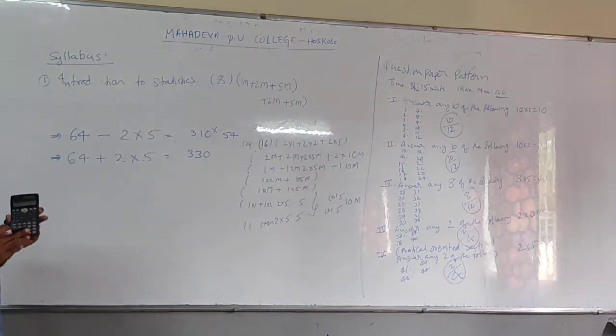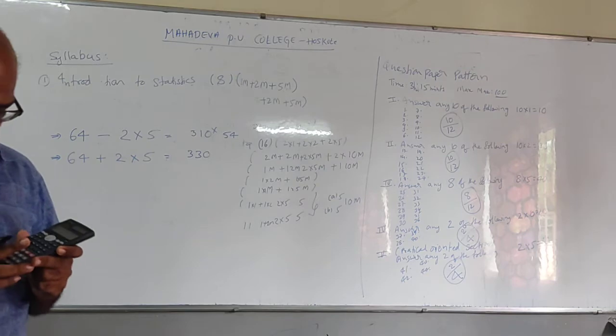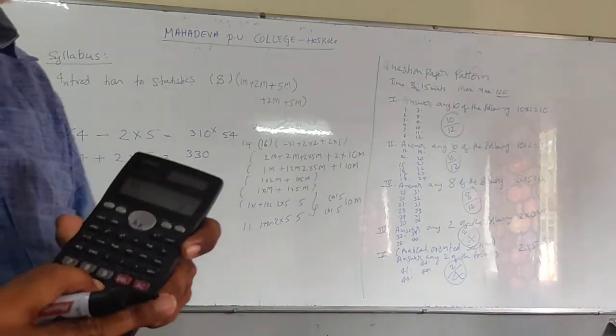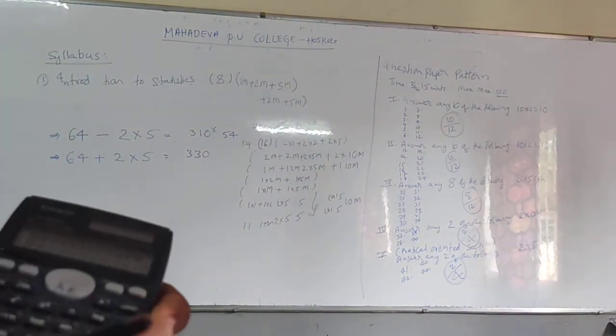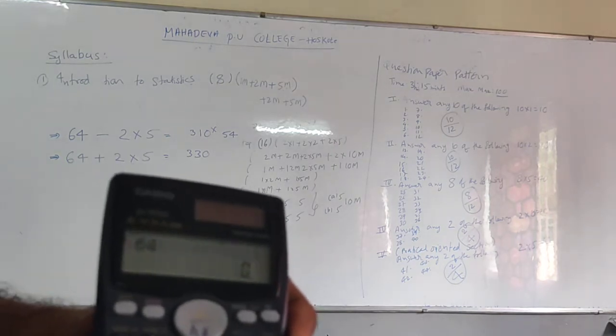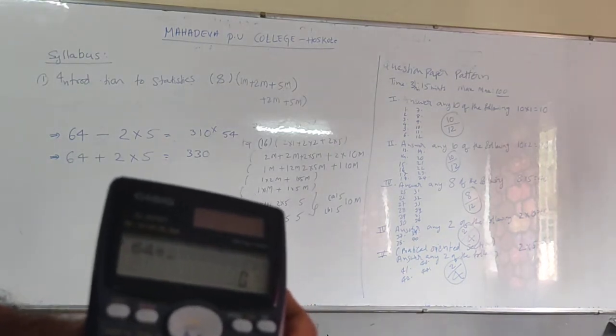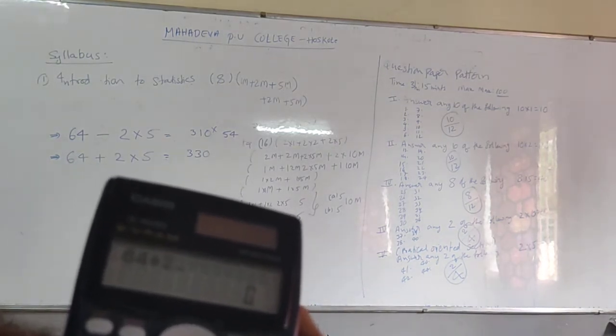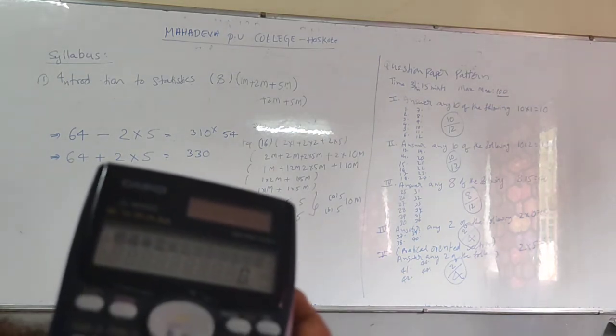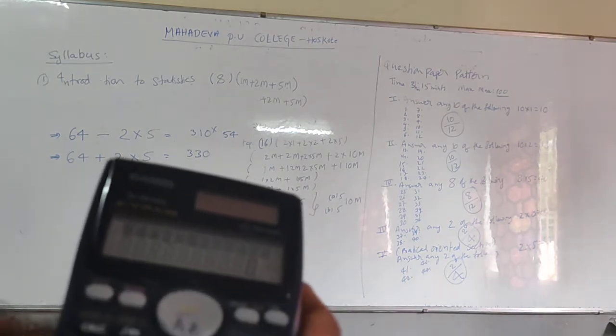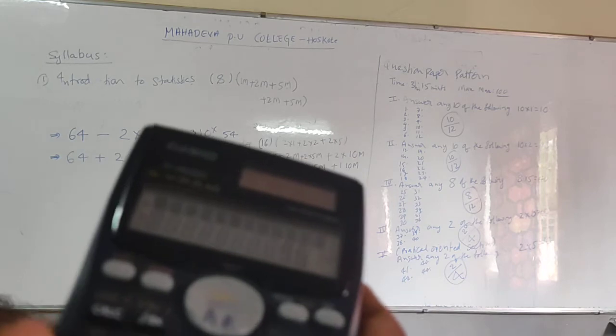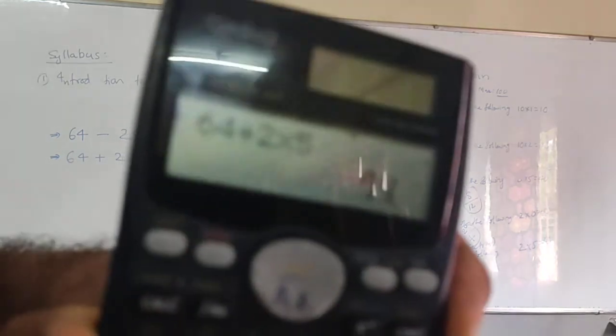Similarly, you see this. 64 plus 2 into 5. 74.